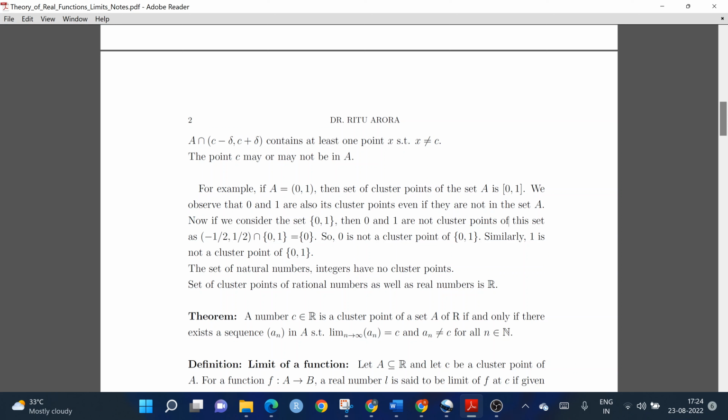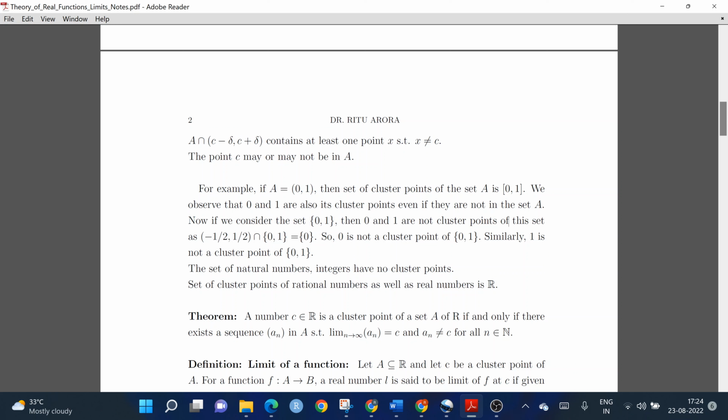Now, if I consider the set of natural numbers or integers, then even these sets have no cluster points. On the other hand, if I consider the set of rational numbers and real numbers, then every real number is a cluster point of these sets.